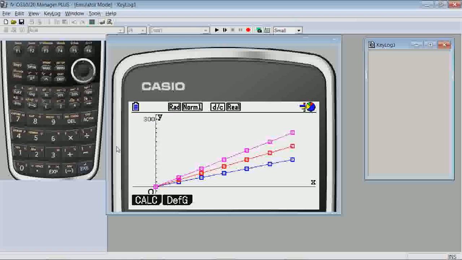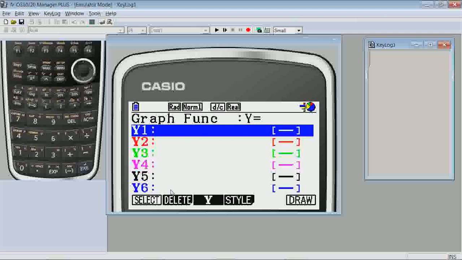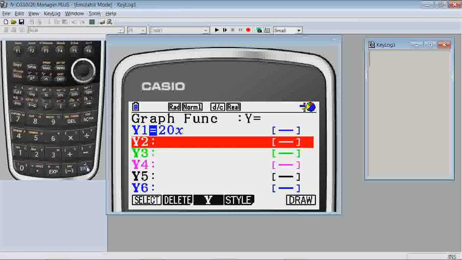type in 20x. I'm assuming we've gotten that far, and press execute. And select F6, draw. This should coincide, and does, with our plot of the relationship between study time and phone time, the blue points. This defined graph capability is quite powerful as students develop their understanding of variables and investigate rules that will help them determine how two variables are related.